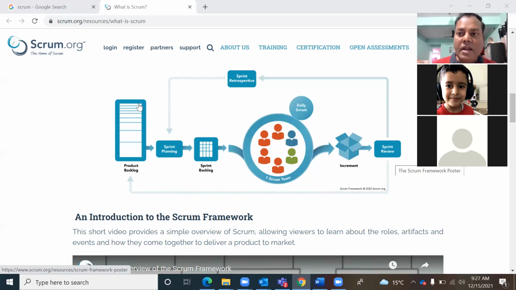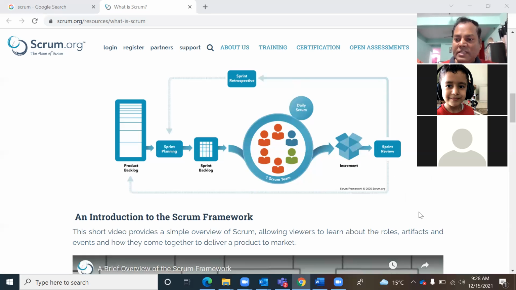It is not required that items in the current sprint backlog will also be in the next sprint backlog, because maybe the product owner feels these deliverables and features are not very much required in the next sprint, because priorities change with every sprint according to business requirements. So this is all about Scrum.